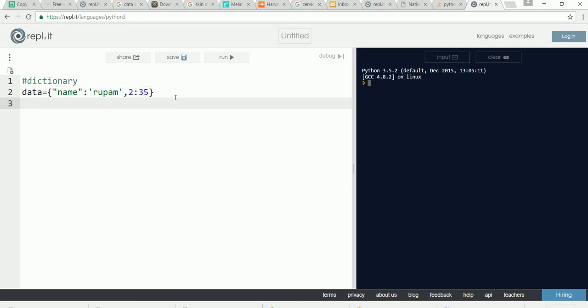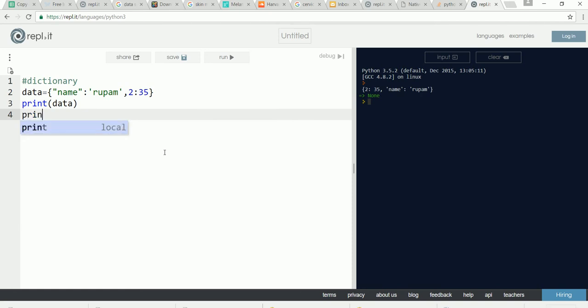So let's see first. You see, there is a key whose value is 35. There is a key whose value is Rupam. Now, you can access the individual keys with a square bracket.